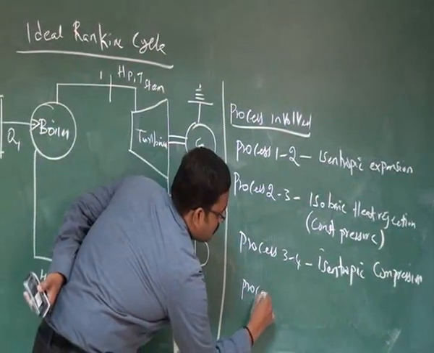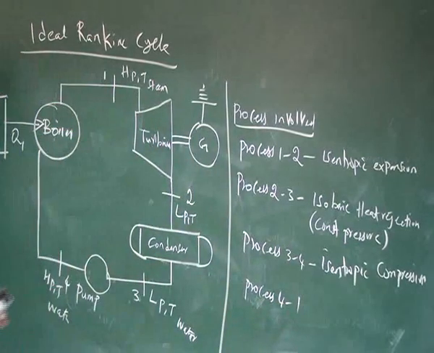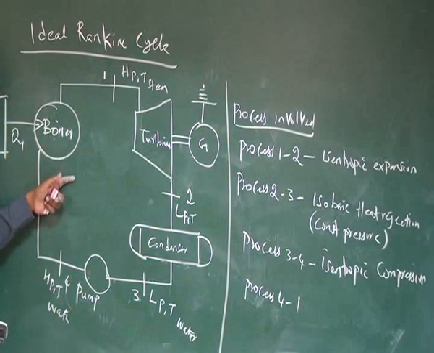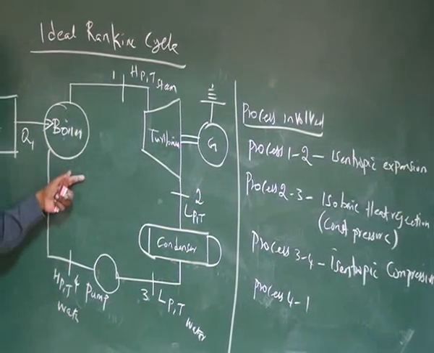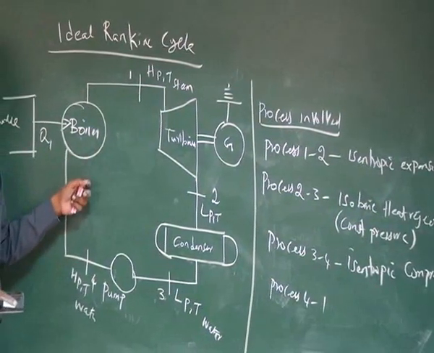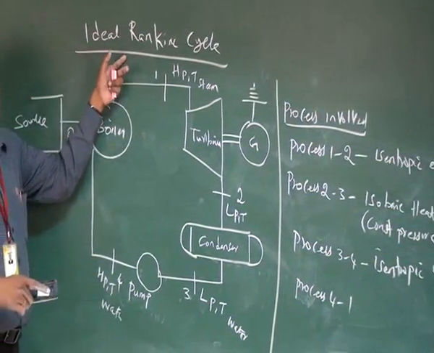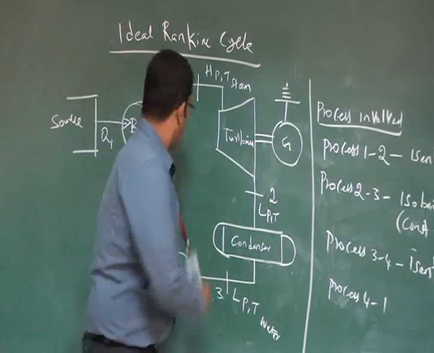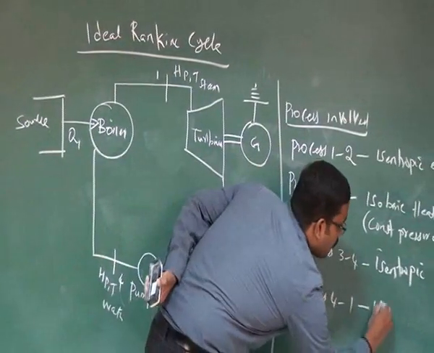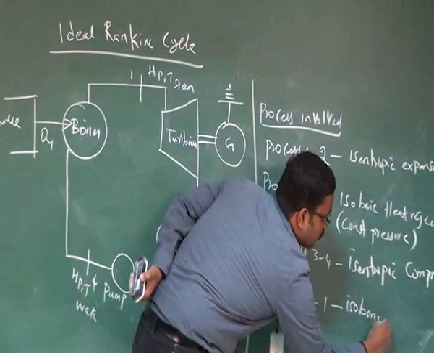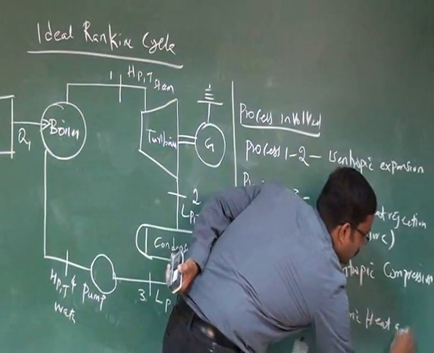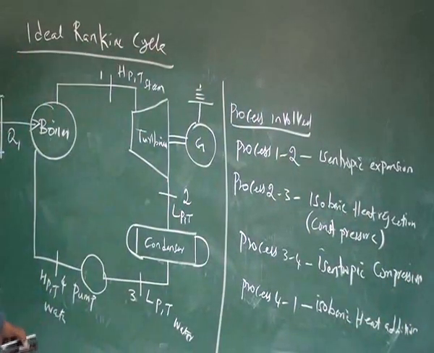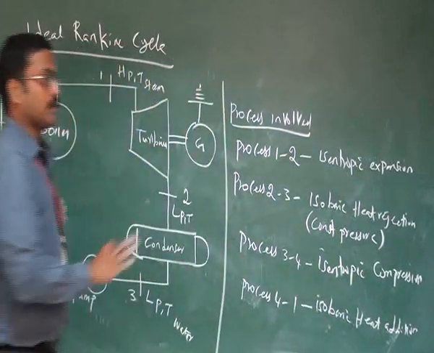Then process 4 to 1. The process 4 to 1 is represented as isobaric heat addition. So William Rankine replaced the two isothermal lines with these isobaric lines. So this cycle becomes the basic cycle for all steam power plants for electricity production. Again, it's a constant pressure heat addition process.